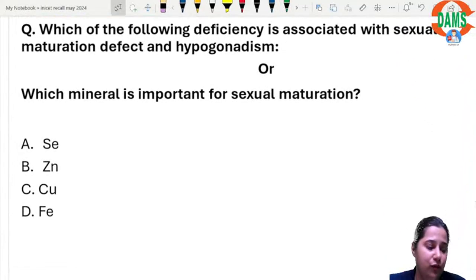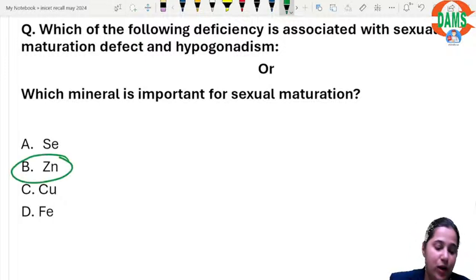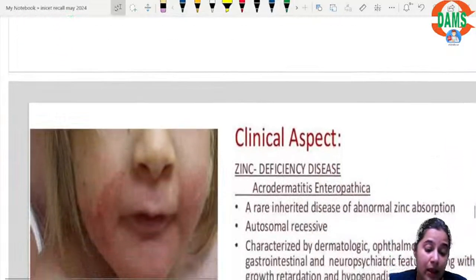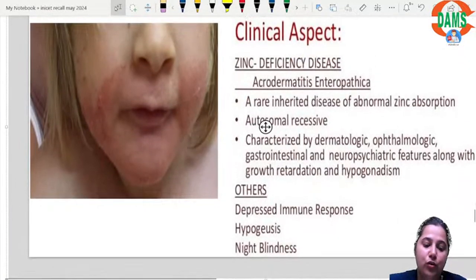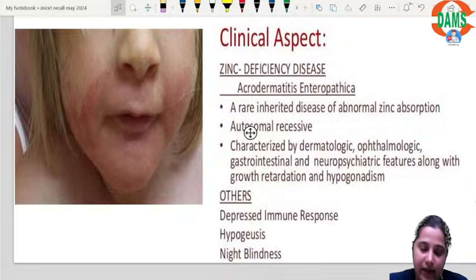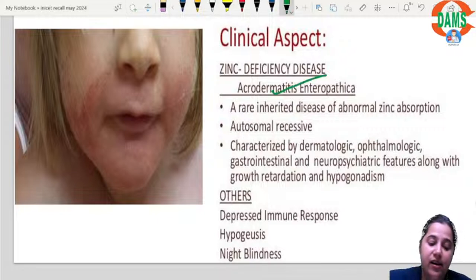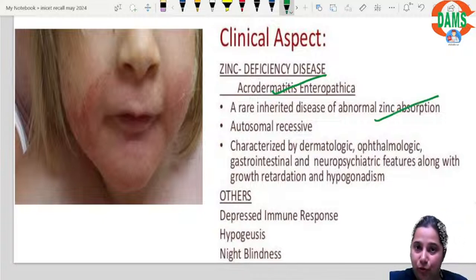Another question: which of the following deficiencies is associated with sexual maturation defect or hypogonadism? The answer is zinc. Zinc is one of the favorite topics under your INICET. The zinc deficiency is also known as acrodermatitis enteropathica. It's a rare inherited disease of abnormal zinc absorption.